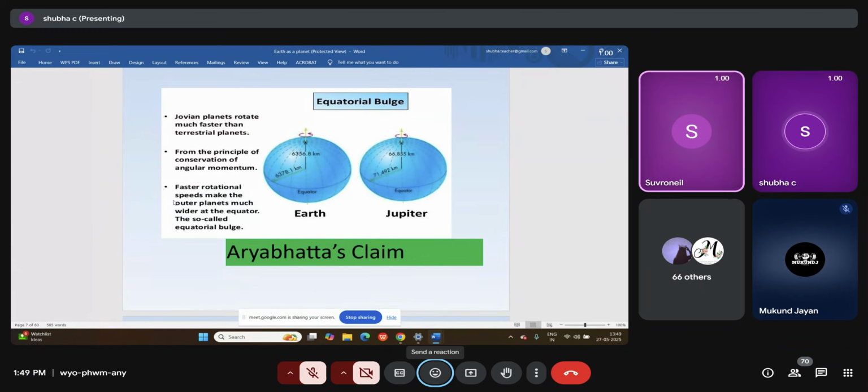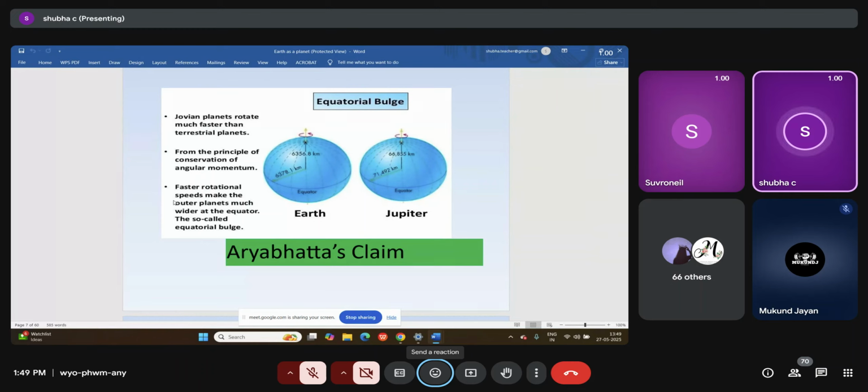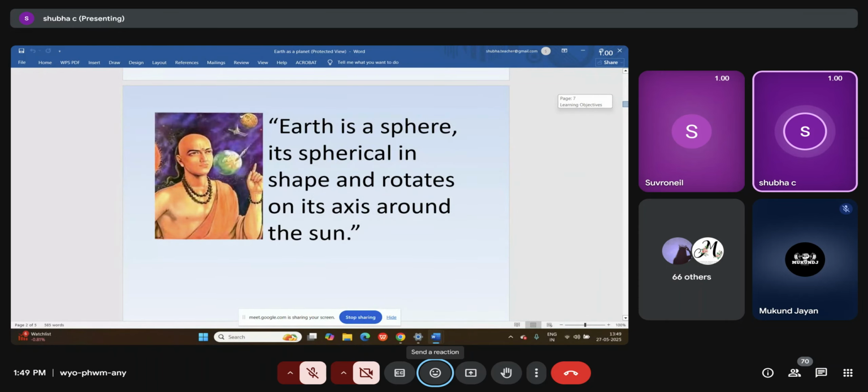So it is an outward force. When the earth rotates, a force is exerted outwards. That's called the centrifugal force, which has created these flattened poles. Clear? Next, let us understand what evidences we have to prove this.